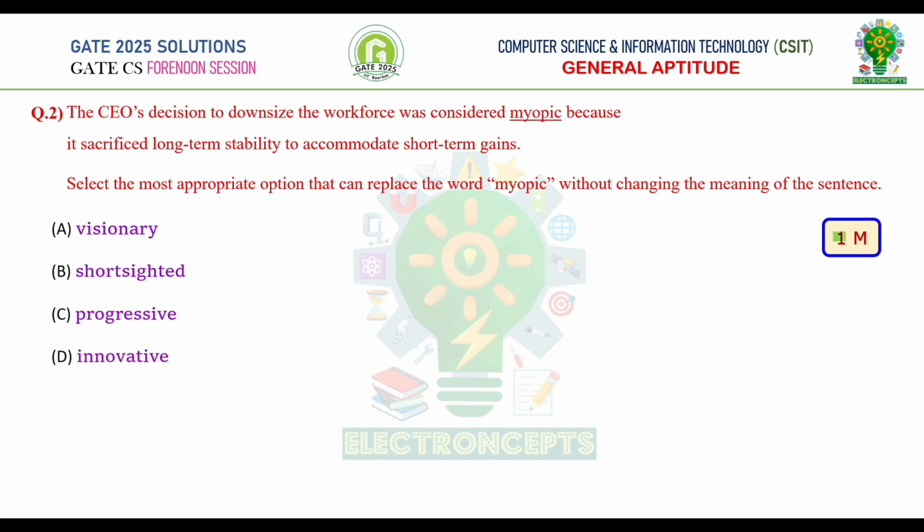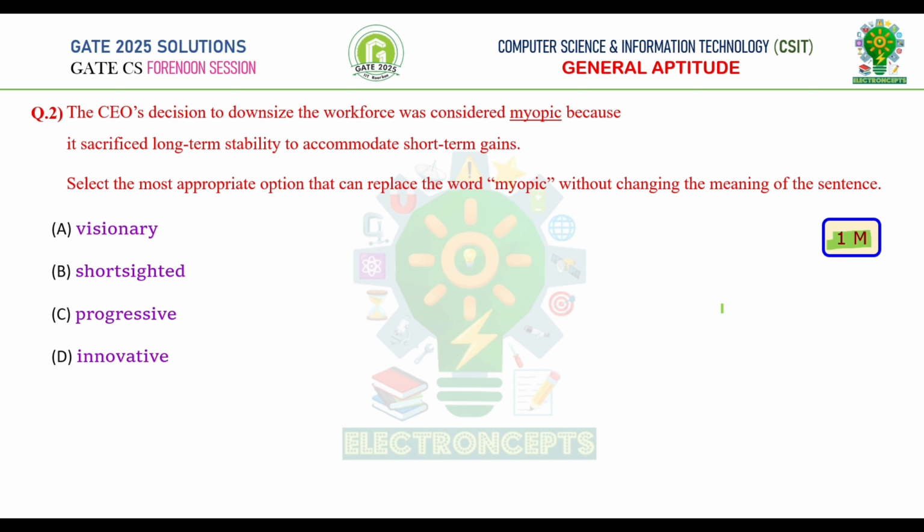Question number 2. This is GATE 1 mark question. The CEO's decision to downsize the workforce was considered myopic because it sacrificed long-term stability to accommodate short-term gains. Select the most appropriate option that can replace the word myopic without changing the meaning of the sentence.